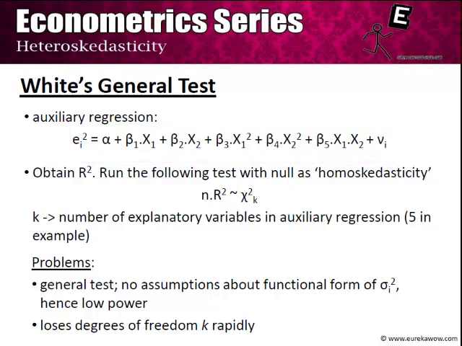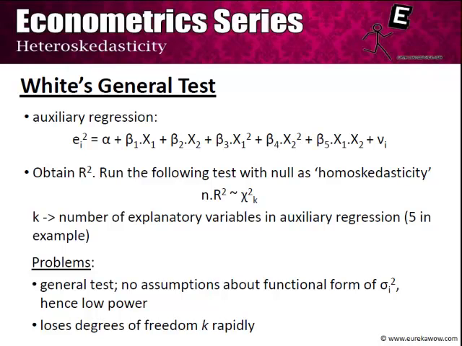From this auxiliary regression, we can obtain the R square, and under the large sample test, N R square, wherein N is the number of samples in the auxiliary regression, follows a chi-square distribution with k degrees of freedom, and hence we can carry out the chi-square test, wherein our null hypothesis is that there is no heteroskedasticity, and if we can reject it, then we obtain the result that there is heteroskedasticity. Note that k is the number of explanatory variables in the auxiliary regression, not including the intercept term, and hence in our present example it is equal to 5.